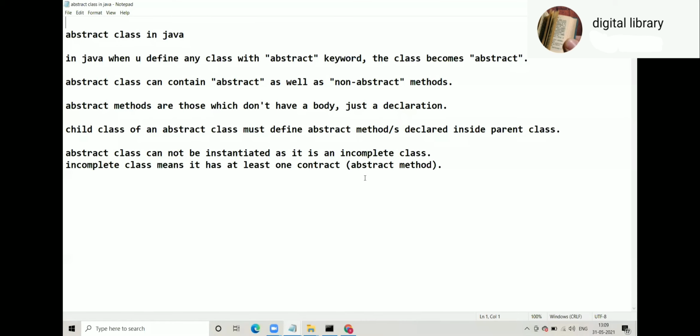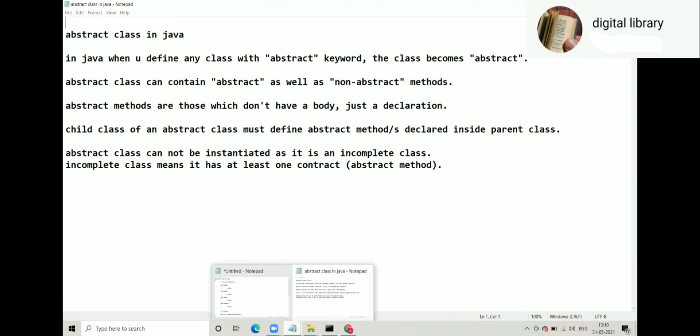So abstract class in Java. In Java, when you define any class with the abstract keyword, the class becomes abstract. Though in my example, I started with an abstract method and then I said, now you can't have an abstract method in a non-abstract class, so make the class also abstract. This point is equally important: in Java, when you define any class with the abstract keyword, the class becomes abstract.